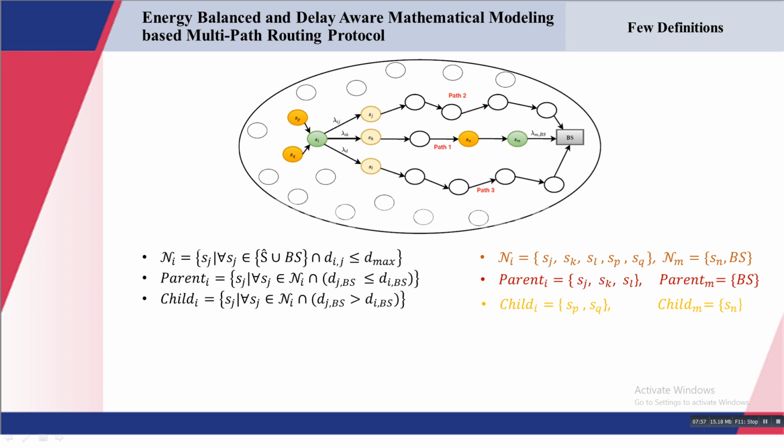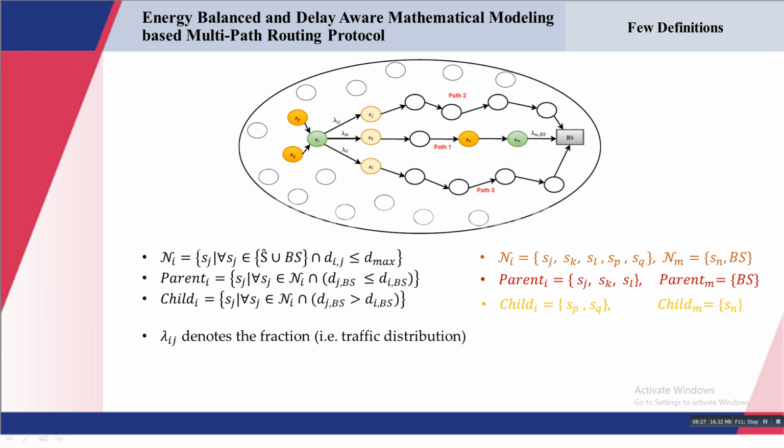As I have discussed earlier, a node in the case of multipath routing will send its data towards all its possible parent nodes. So what fraction of the incoming data on a particular node will it send towards a particular parent node?